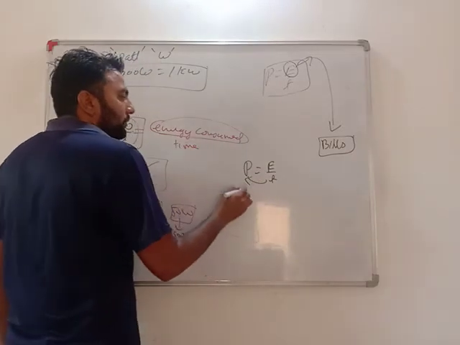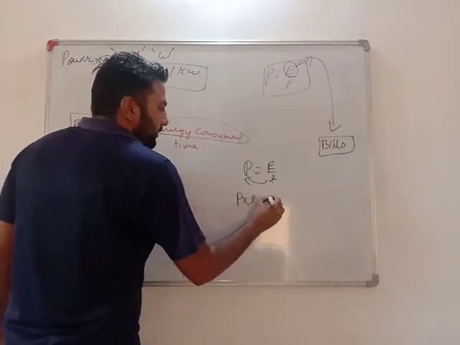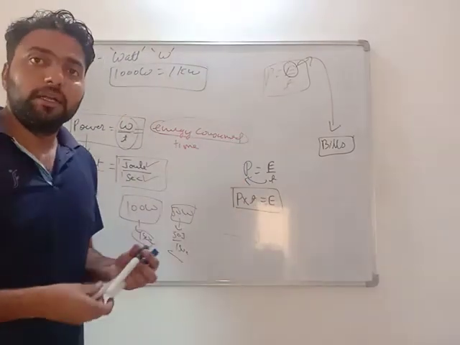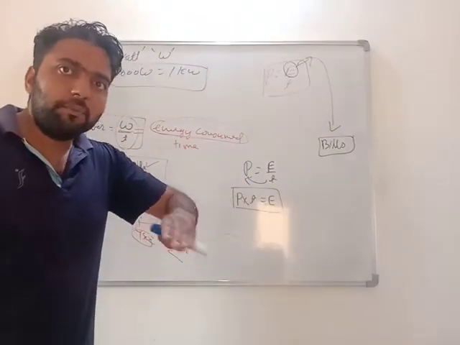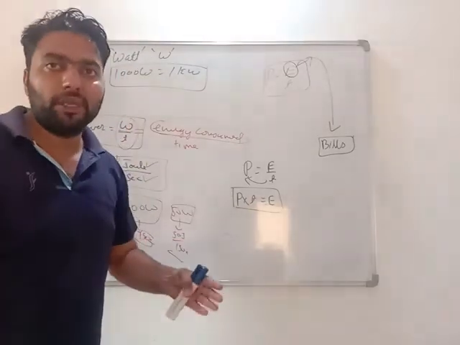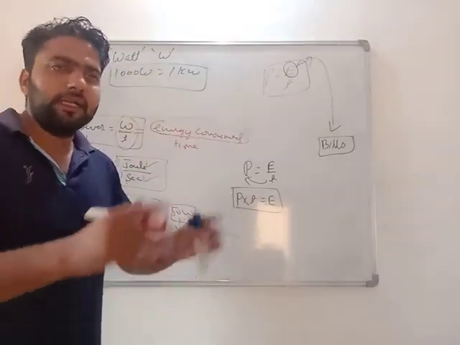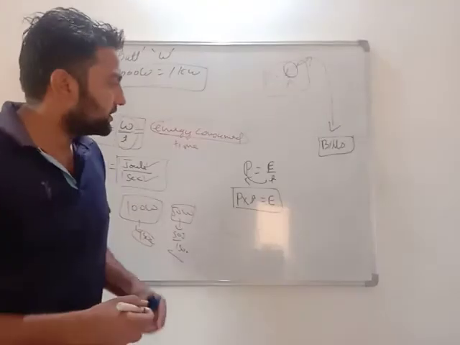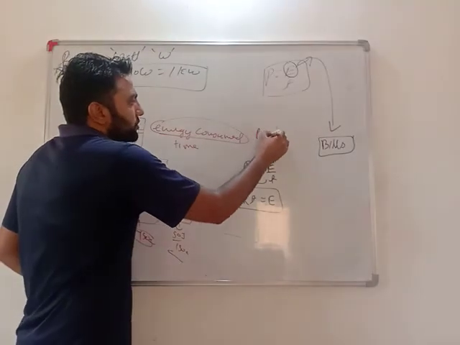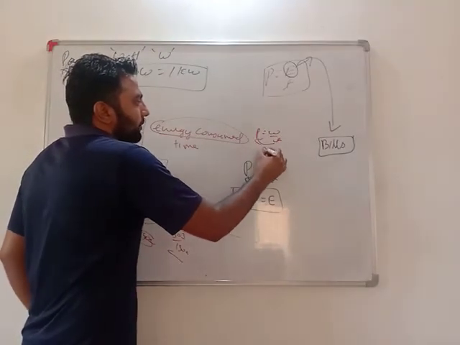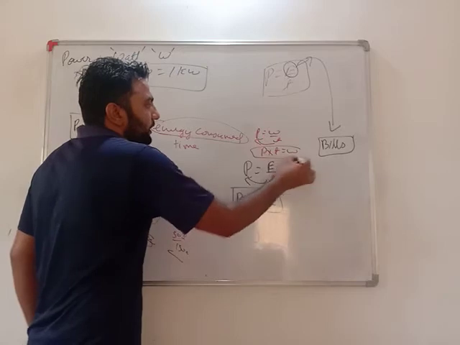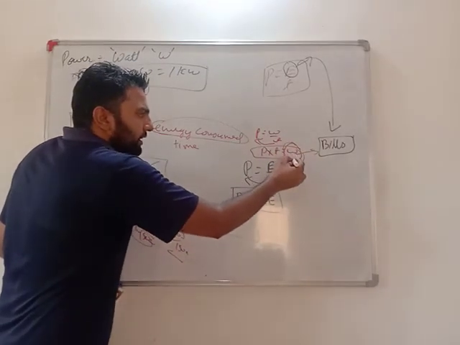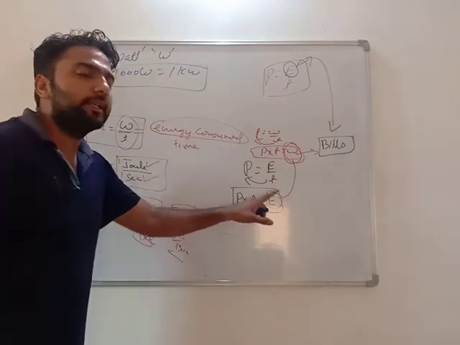If time comes here, it will get multiplied. Power into time equals energy consumed or work done. I am paying for how much work I make these instruments do. If I have a healthy labor and he is sitting idle, I will not give him money. I will give him money for doing work. Similarly, power equals work upon time. It will come here and get multiplied. Power into time equals work done. I am paying money for bills for this work done, or in another sense the energy consumed.